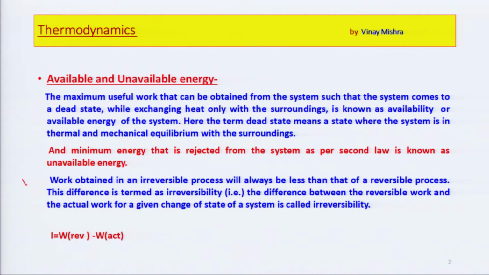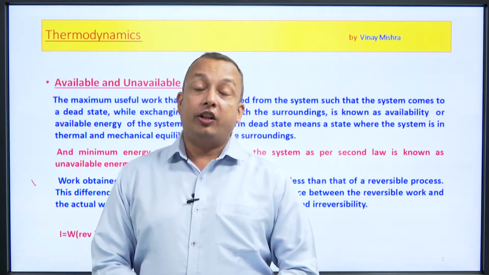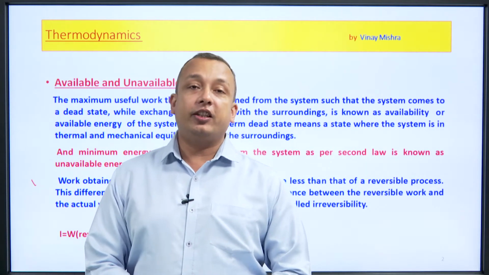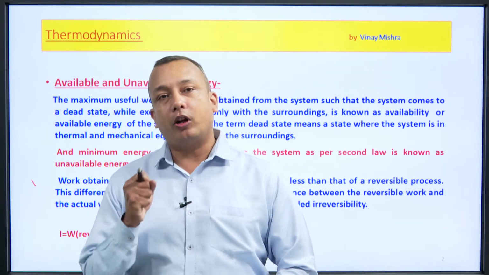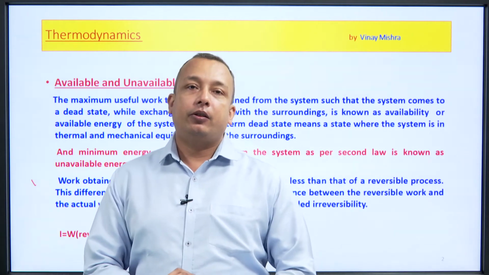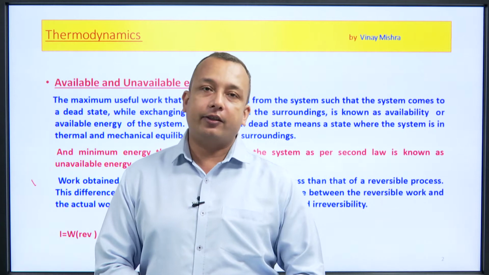In this, I am using the words "can" and "dead state", and these two are very important. The "can" says this is the possibility by which the maximum work can be obtained from the given amount of heat, that is Q1.